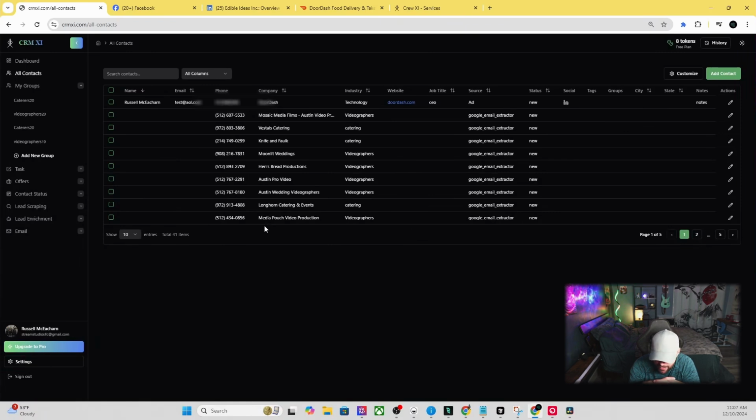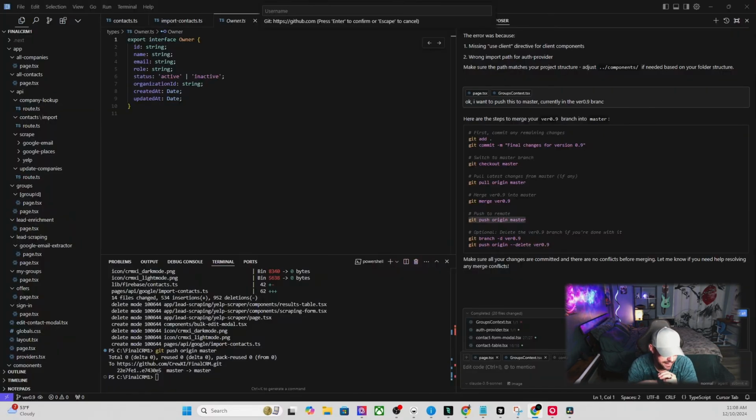And yeah, all I can say for you guys that are interested in developing your own SaaS is AI is getting good enough to where you can actually do it, and just start learning. Make sure you do GitHub version control, because you will break your app quite a bit and you'll have to revert back to the previous version. Currently I'm on version 0.9. I've had to revert quite a bit and undo changes anytime something breaks. So once I get one thing working, I'll save a new version, then I'll hop over and get on a new version, and then go from there. But that's all I got.